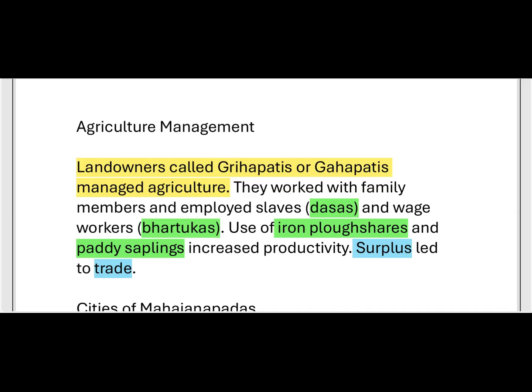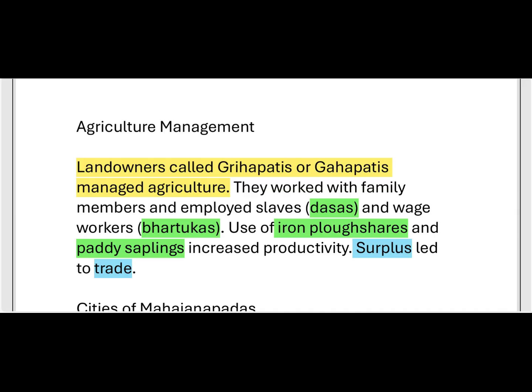Landowners, called grihapatis or gahapatis. These people managed agriculture, they cultivated the land. These persons are landowners. So these gahapatis or grihapatis worked along with family members and employed slaves. The slaves are called dasas.